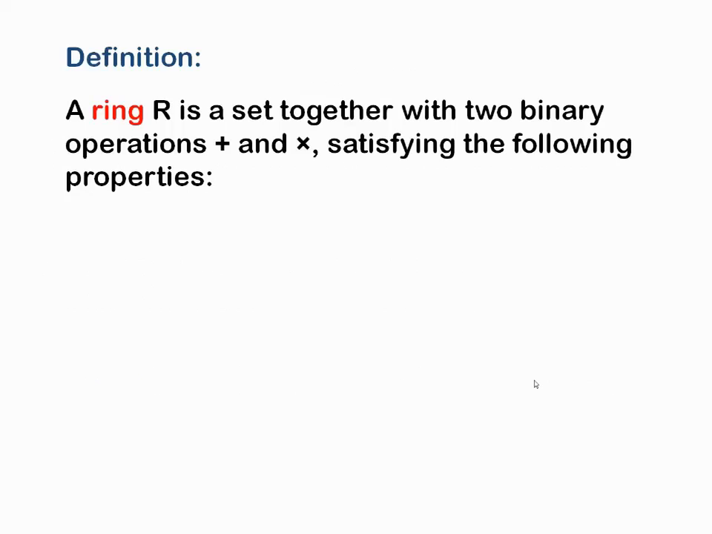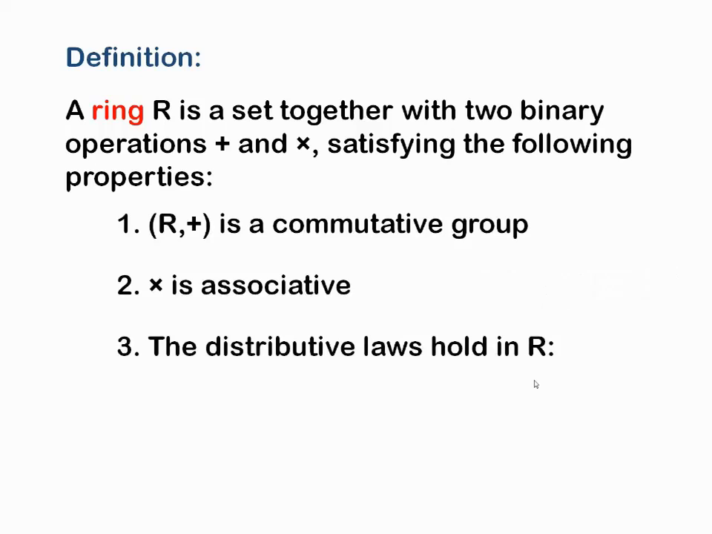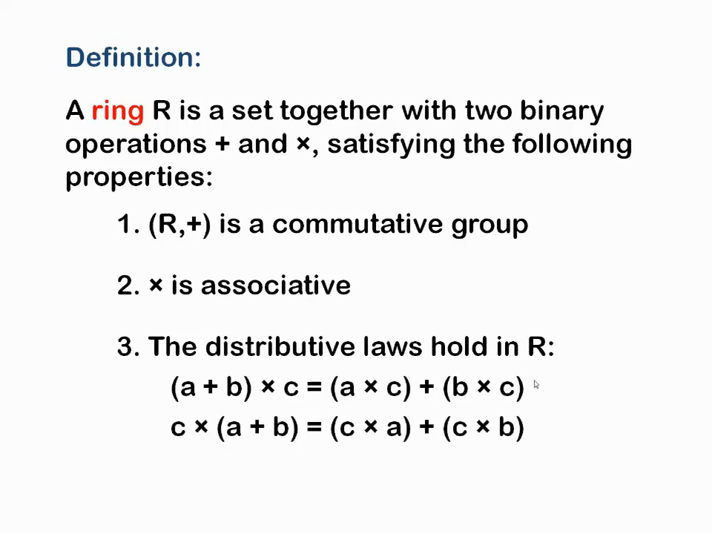A ring R is a set together with two binary operations, plus and multiplication, satisfying the following properties. R comma plus is a commutative group. Multiplication is associative. The distributive law holds in R, that is, (A plus B) cross C is equal to A cross C plus B cross C, and C cross (A plus B) is equal to C cross A plus C cross B. Whenever these three hold, it is said to be a ring.